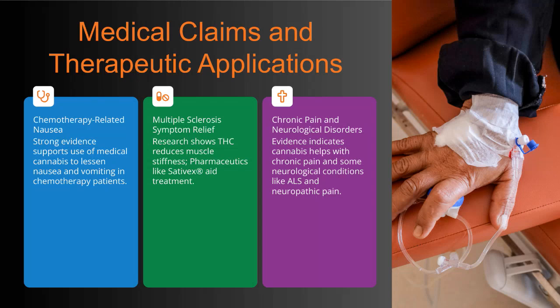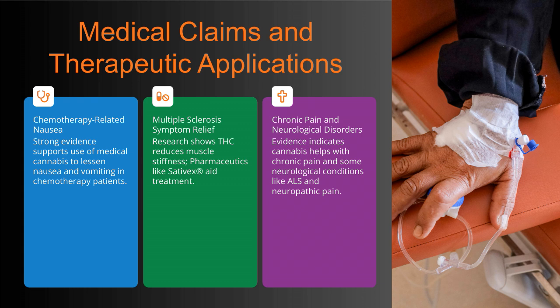Here we focus on three key medical applications of cannabis, supported by current evidence. First, in patients undergoing chemotherapy, cannabis has been shown to significantly reduce nausea and vomiting, which are common and distressing side effects. This has led to the development of approved medications like Marinol to help manage these symptoms.